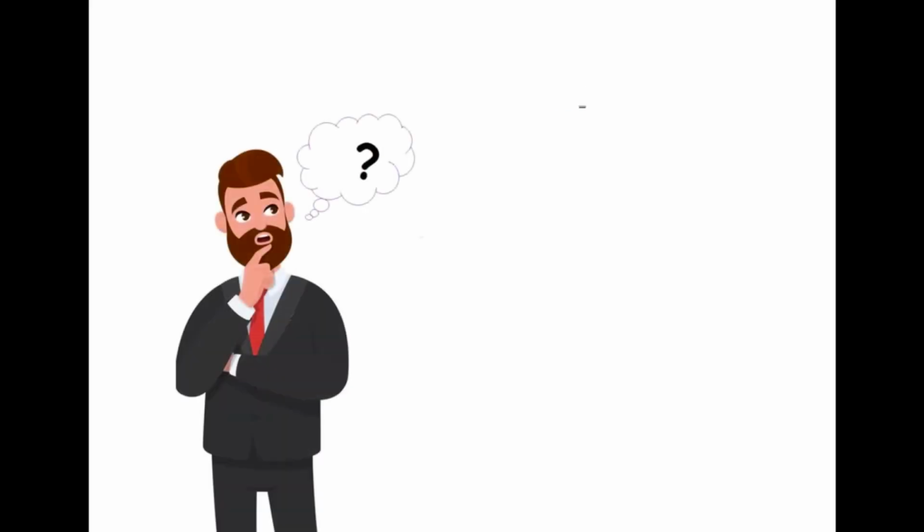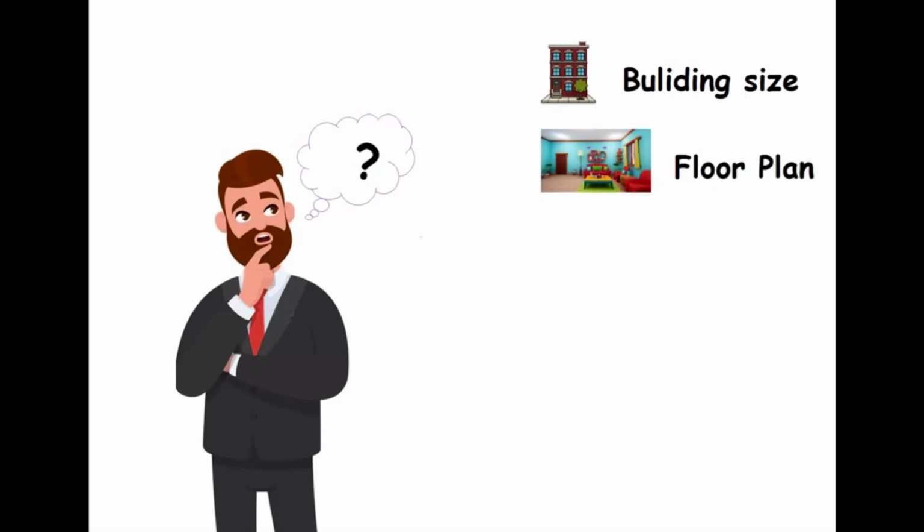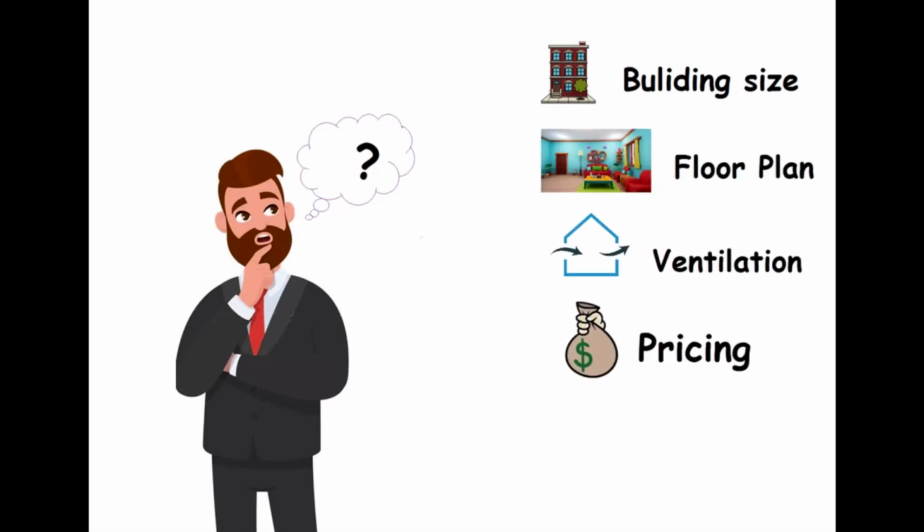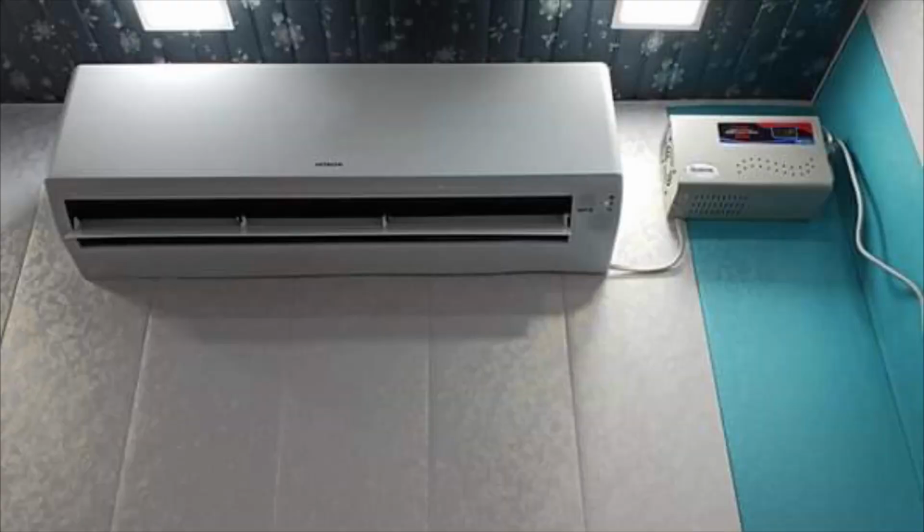Choosing a new air conditioner unit for your home or business is no easy task. Things like building size, floor plan design, ventilation, price, and energy consumption need to be considered in the search for the best result. That's why knowing the difference between fixed speed and inverter split technology is essential.